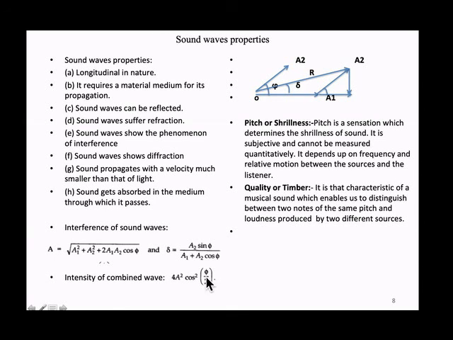So we know intensity is 4A squared cos squared phi by 2. What is this phi? Phi is the angle between the two waves superimposing at this point. This is the phase difference between the two waves superimposing at one location. So 4A squared cos squared phi by 2 is the intensity of the sound when we superimpose.